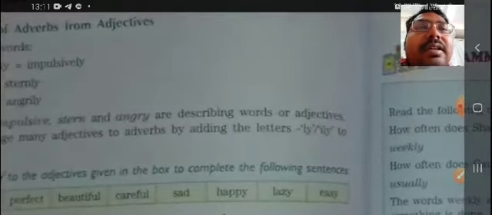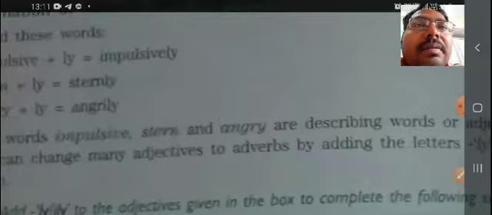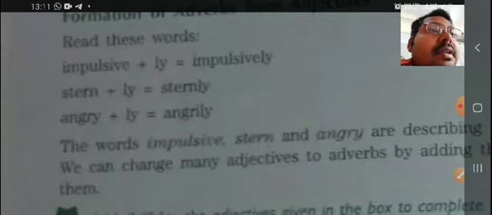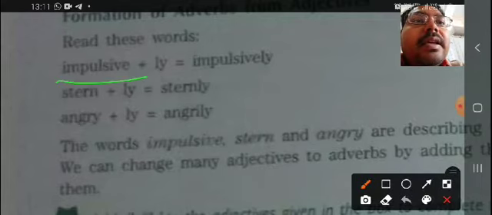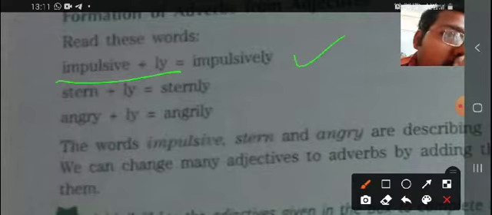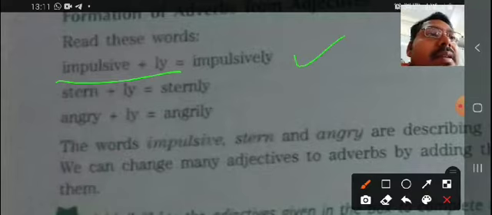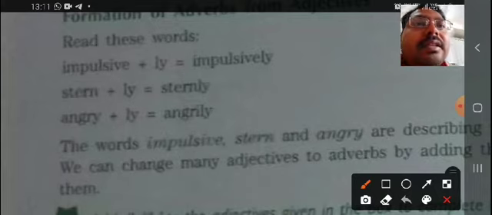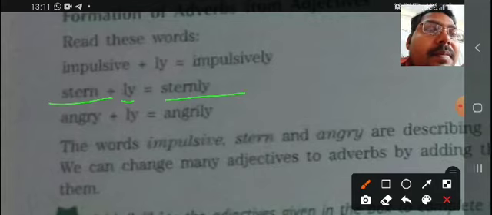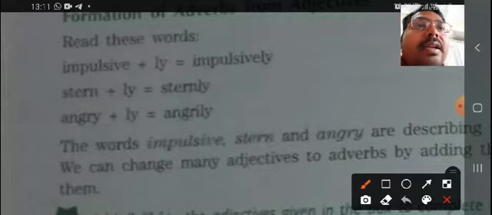Like you can see here, the words are given: impulsive, and we add ly, and it will become impulsively. In the same way, stern, and we add ly, and it will become sternly. Another word is angry, angry plus ly.